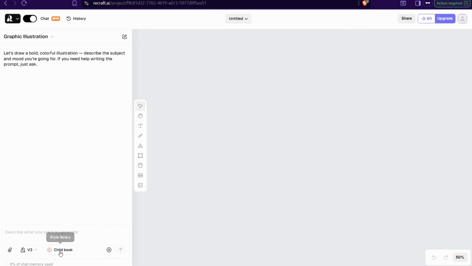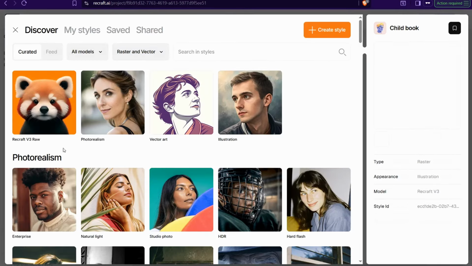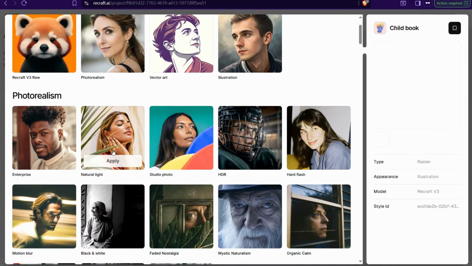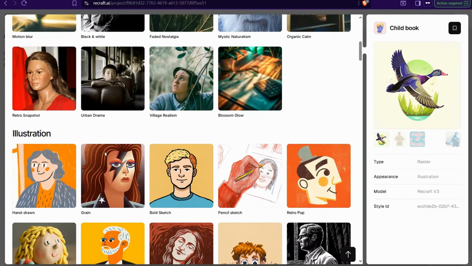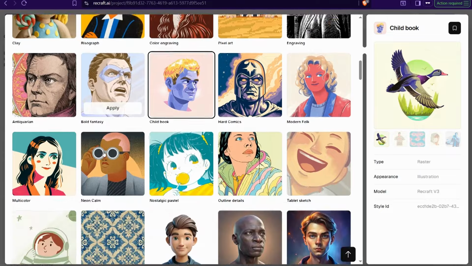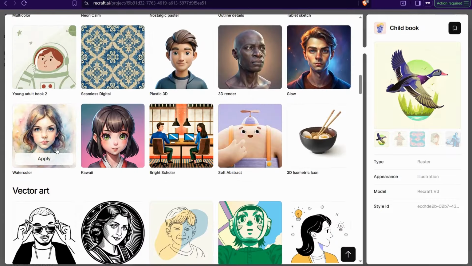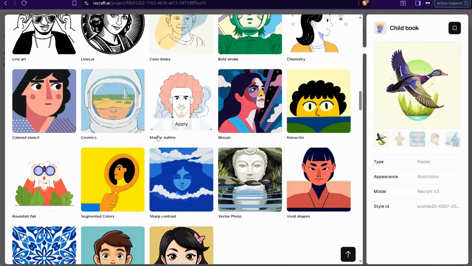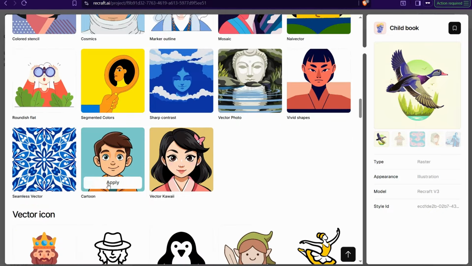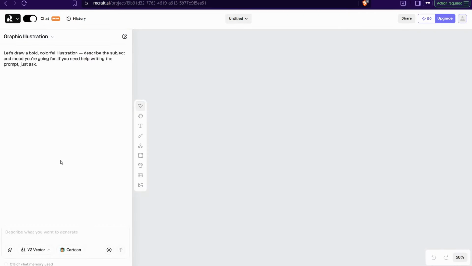Then here you can go to this children's book style library, click over it. Then you can find tons of these styles. Regarding creating your flashcard in cartoon style, I can go to this one, like soft abstract or something, or cartoon. Apply. Okay, then insert your prompt here as you want. It could be simple, it's more than enough. So for example, I can create a happy cat, and here you can select your model.